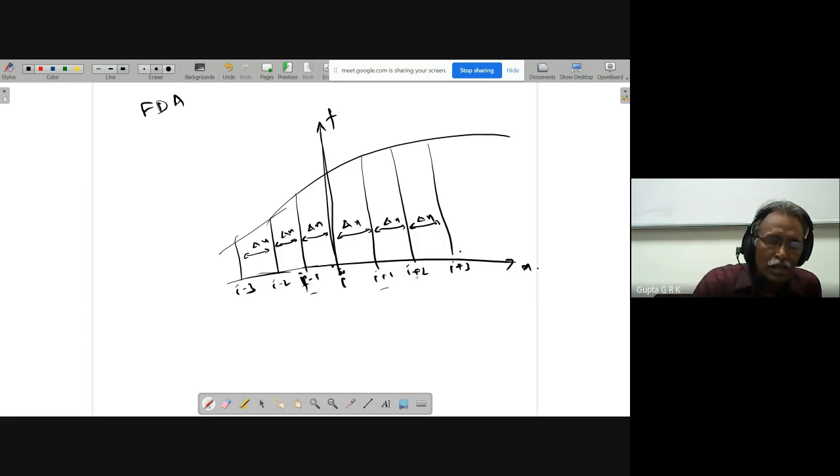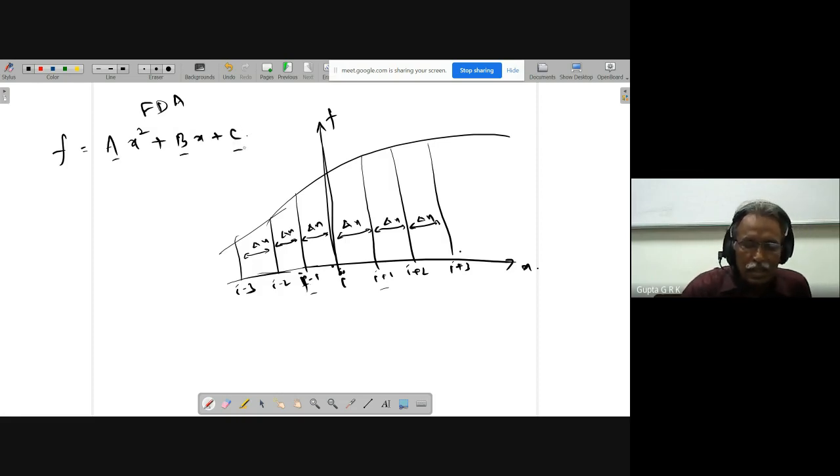Depending on what order derivative we want, we have to take the expression like that. If I want a second order derivative, f is equal to ax square plus bx plus c. So I have three constants. Three constants means I should have 3 points, i, i plus 1, i plus 2.